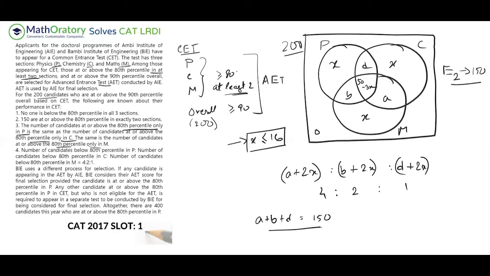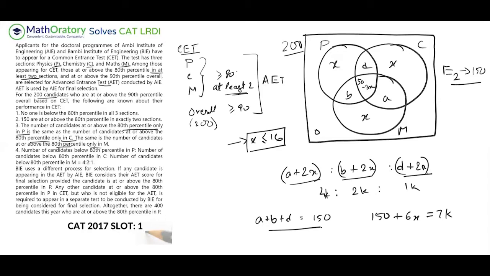So how do I relate these three pieces of information? Okay, so if I consider that this value is some 4k, this is some 2k, this is some 1k. What I know is if I add these three, I get this 150 because ABD is added once each. So 150 plus the 6x, because 2x from each of these parts. So 2x, 2x, 2x, so that is 6x. And then you have ABD added, which is anyhow 150. So 150 plus 6x should be 7k. So this is telling me something.